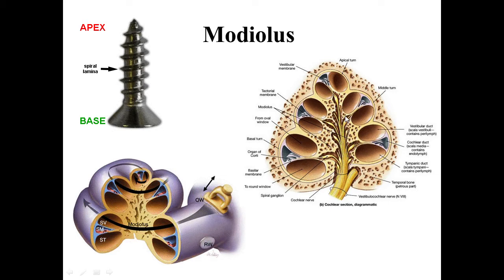These fibers arise from the organ of Corti and join to form the cochlear nerve. So the cochlear nerve lies in the modiolus, and these fibers emerge from the foramina, the tractus spiralis foraminosus, which is situated at the base of the modiolus.